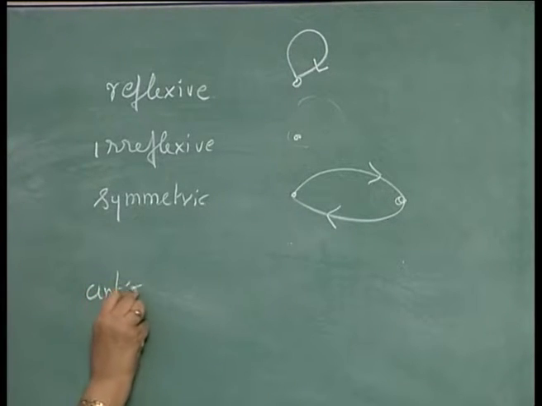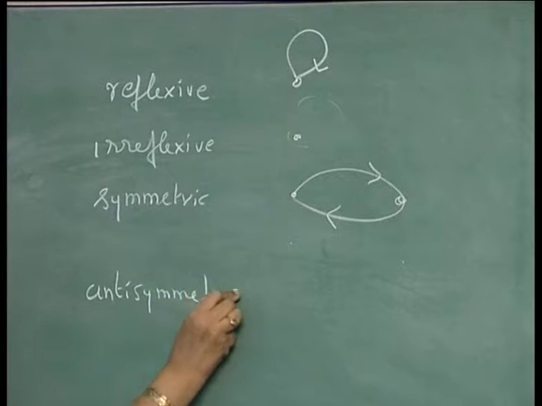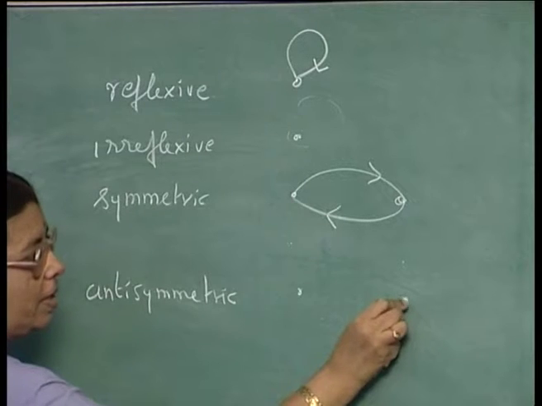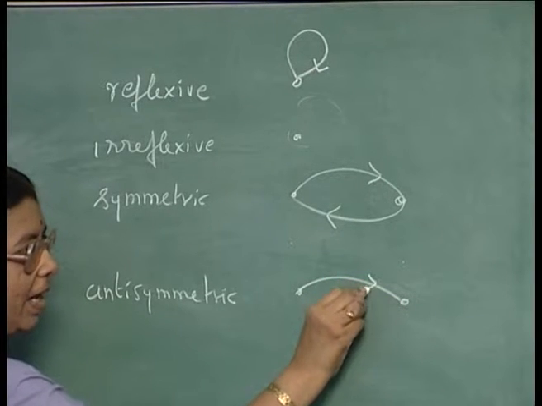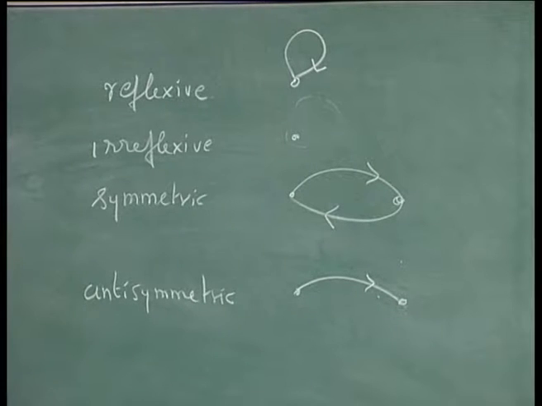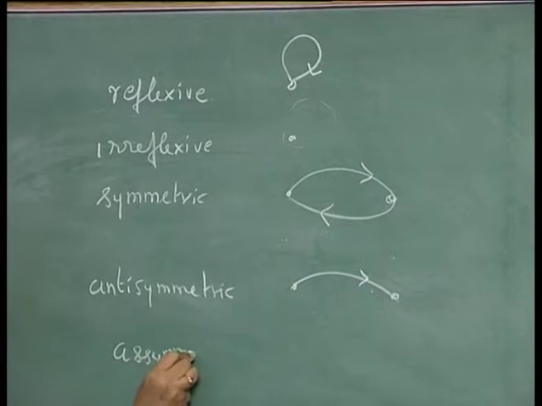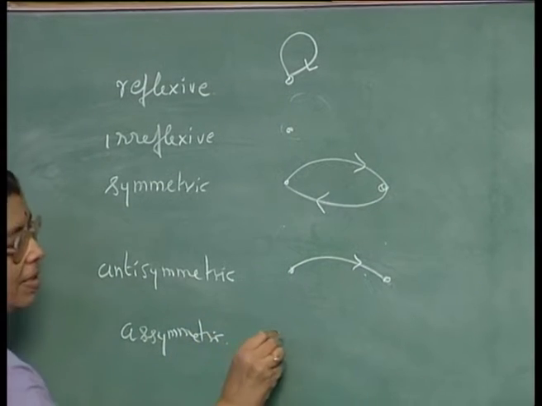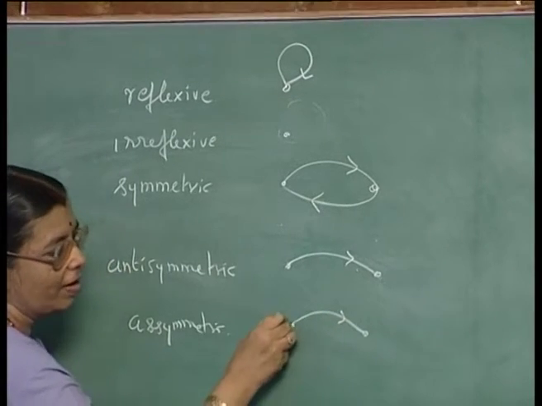Antisymmetric is if there are two nodes and no arcs between them, it is okay, but if there is an arc like this, you should not have an arc like this. Asymmetric means if you have an arc like this, you should not have an arc like this.